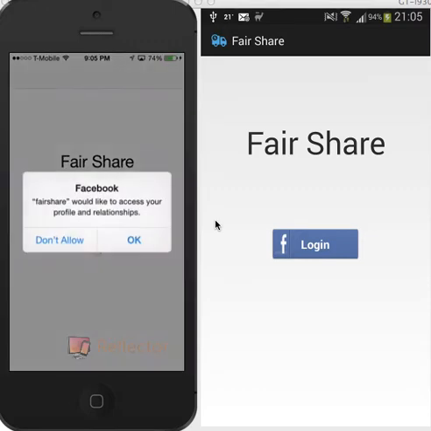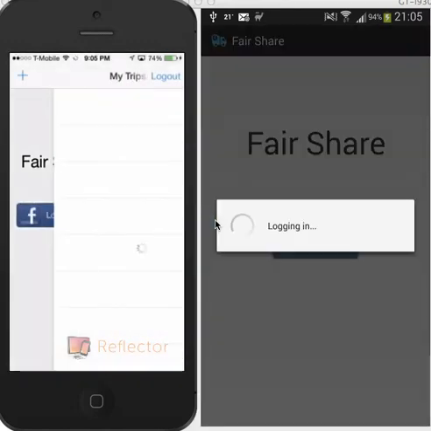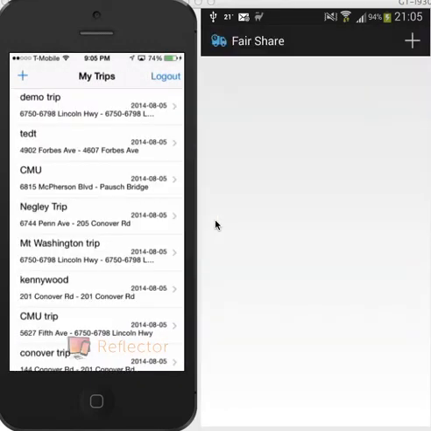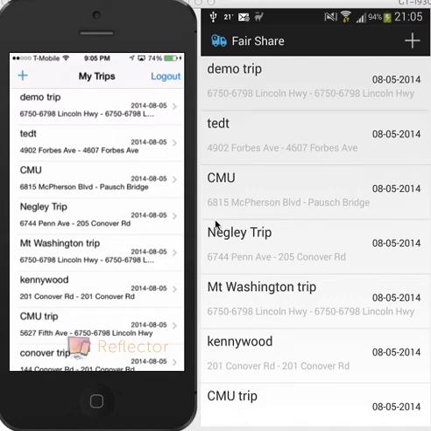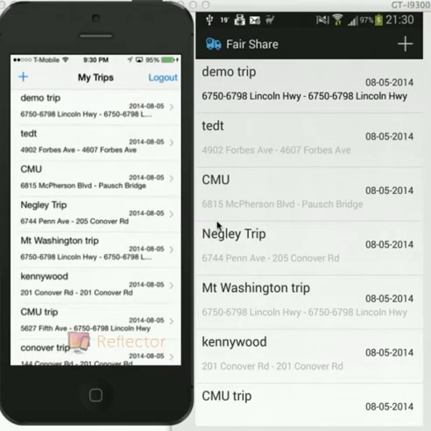The login is based on Facebook. Once the user logs in, all the trips that he has currently gone, the previous trips and the current trips, and the trips which he is going to go in the future are all displayed in the screen. Now let's create a trip.